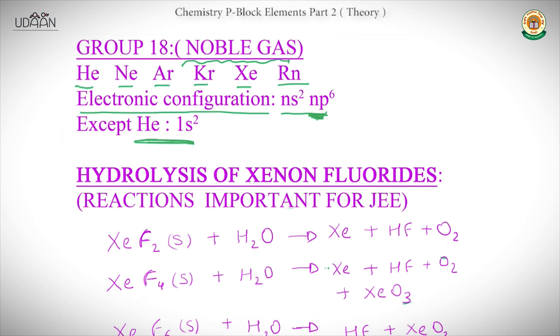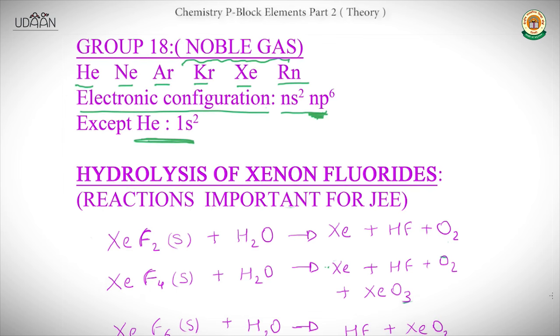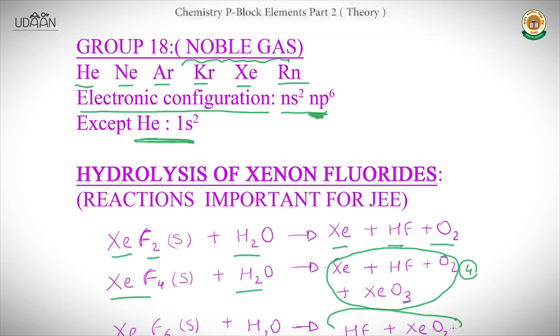Now we move to the most important reaction, the hydrolysis of xenon fluorides. It is very important for JEE Mains and also came in CBSE. Here we will see these reactions. When solid XeF2 reacts with H2O, we get Xe, HF and oxygen. When solid XeF4 reacts with H2O, we get these four products. And when XeF6 reacts with H2O, we get HF, Xe and O3. We can see that all these products are part of these reactions only.